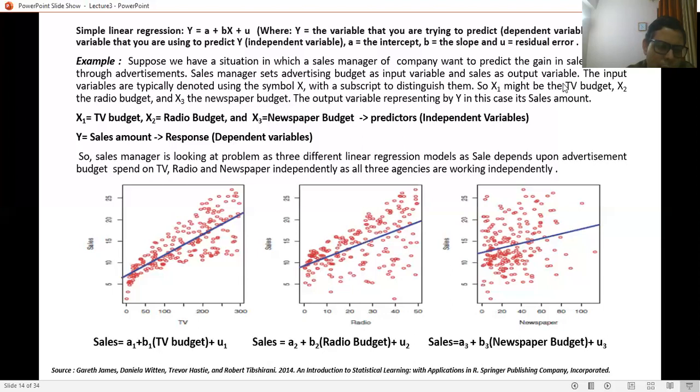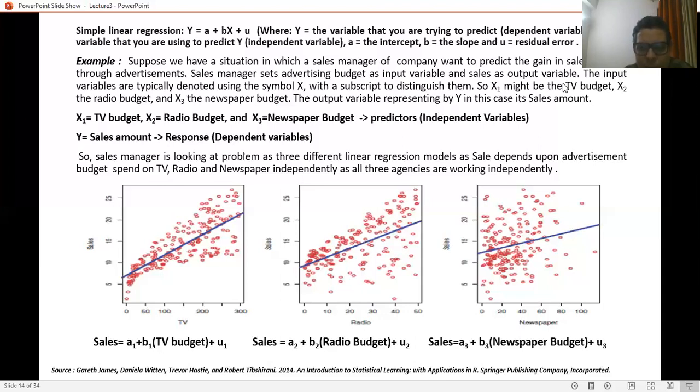So the first prediction model, regarding the TV budget: when he uses advertisement in the TV budget, he finds that data points are very near to the regression line. So it shows him a better option to give the advertisement in TV rather than radio, and in fact rather than newspaper.